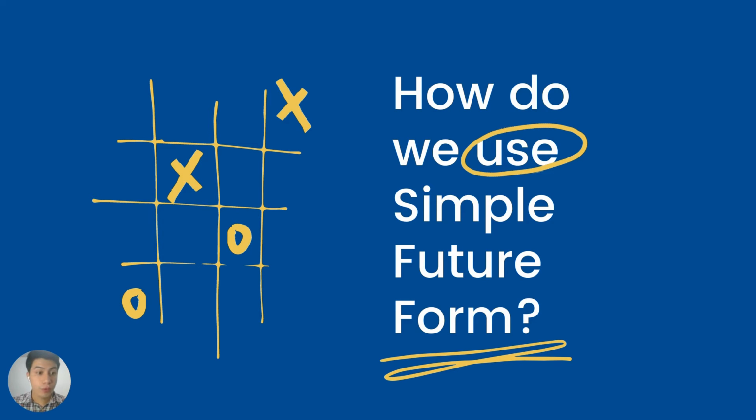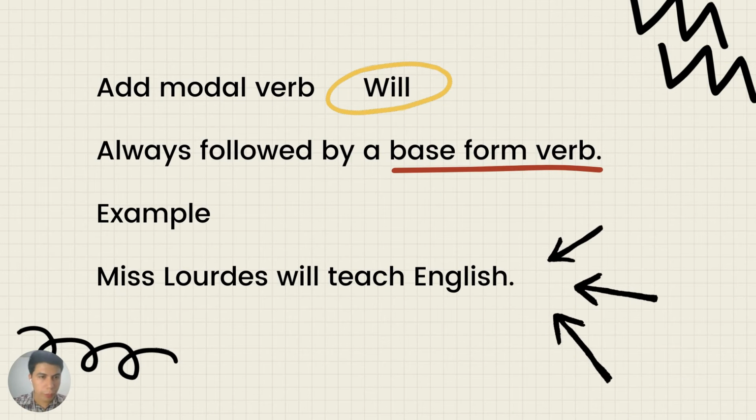Okay, so let's move to the next slide and we have another question. How do we use simple future form? Okay, to use the simple future form or to use the simple future tense, all that we need to do is to add the word will before the simple form of the verb. Okay, so remember, we just have to add the modal verb will or the auxiliary will, and it is always followed by the base form of the verb.